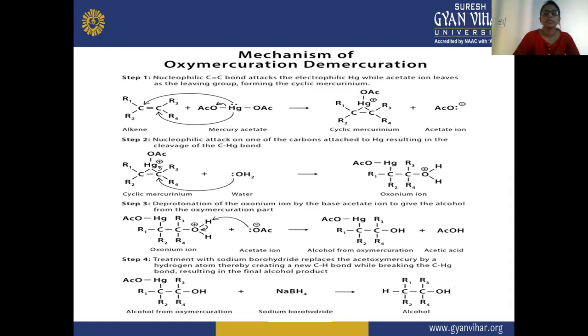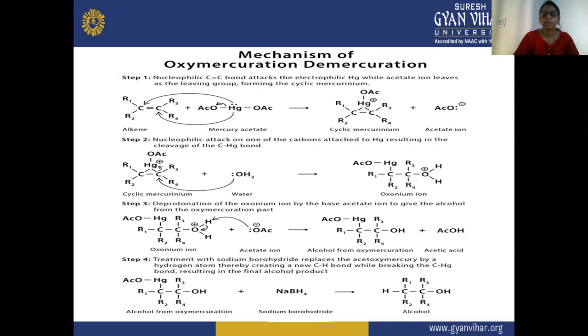So here in step one, you can see the nucleophilic C=C bond attacks the electrophilic mercury, while the acetate ion leaves as the leaving group, forming the cyclic mercurinium. So here this mercuric ion is withdrawing the electrons from this position, and it is going to attach to this carbon atom.